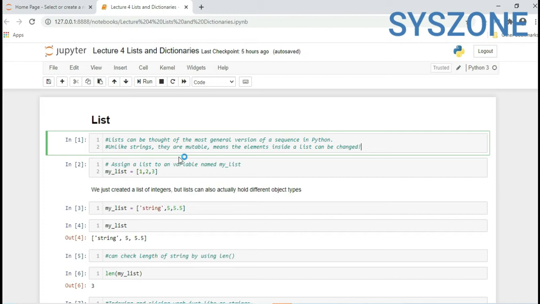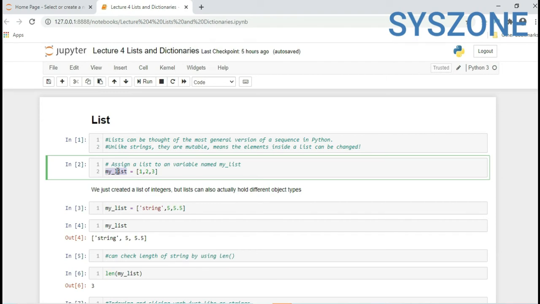A list is also one kind of collection type where we can store n number of data types of values. Assigning a list to a variable named my_list: my_list is a variable name, and inside it, with the square brackets, we declare a list. Inside it we have three items, 1 2 3.